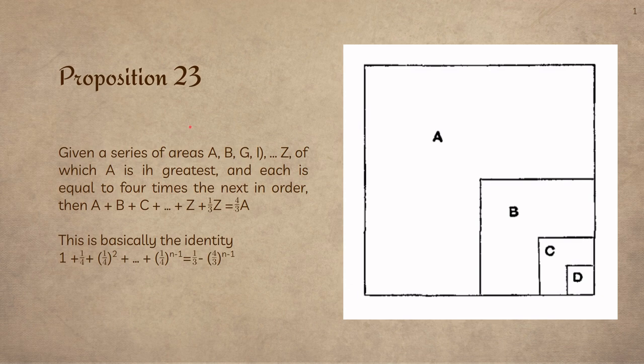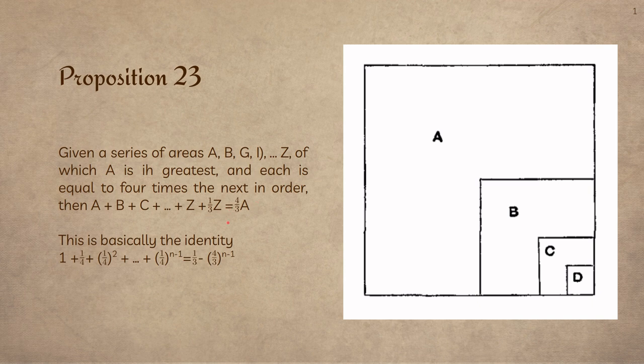Proposition 23, he says, given a series of areas, A, B, G, D through Z, of which A is greatest and each is equal to 4 times the next in order, then A plus B plus C, and so on and so forth, plus 1/3 of Z equals this.